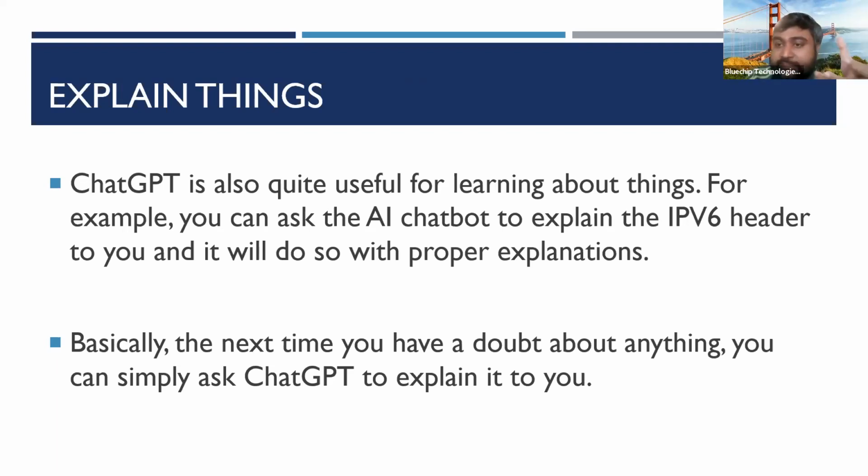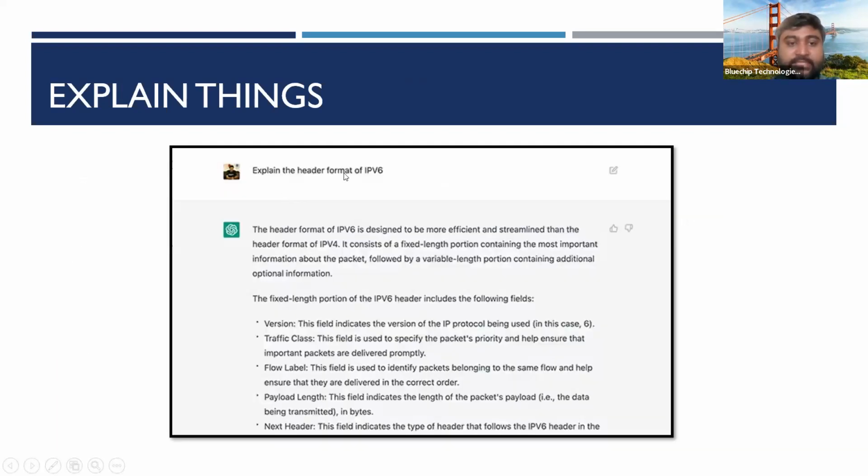The general specification traditionally comes with the standard definition, but things get better when you ask a specified question with certain parameters. I will show this in this section. Here you can see: explain the header format in IPv6. This is again an IT networking related technical keyword. So you can ask a question for a certain keyword.